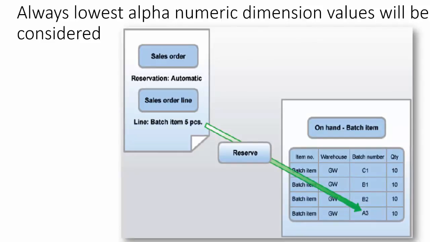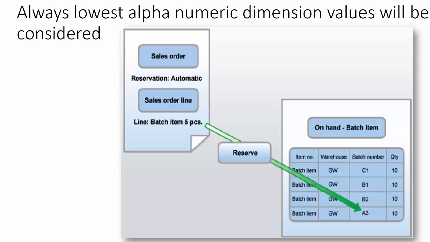However, notice that automatic reservation always reserves against the lowest alphanumeric dimension values. The user can of course adjust the reservation manually later. So in this case, for example, we have 4 batches A3, B1, B2, B3 available in our inventory, each with 10 pieces of bicycle, and we have a requirement on the sales line for 5 pieces of bicycle. If we ask the system to do the reservation automatically, then the system will reserve against batch A3, that is the lowest alphanumeric number.